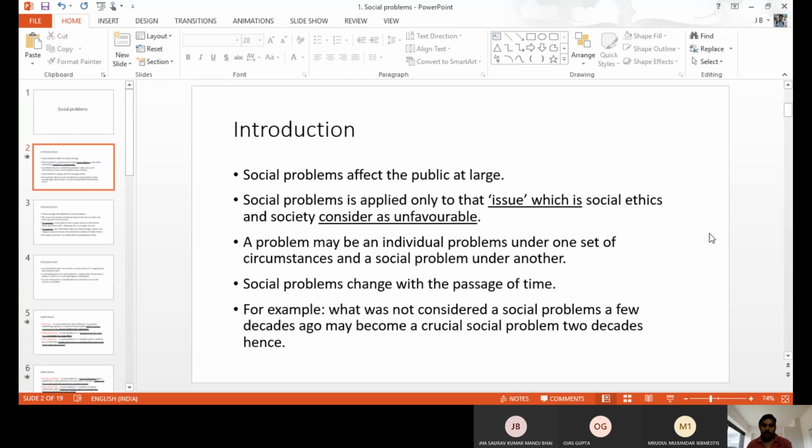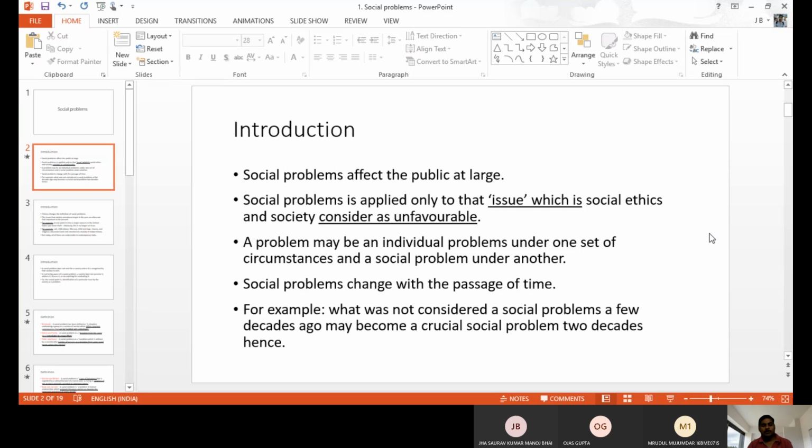Like for example, caste and religious issues may be community problems only. But slowly when they spread to other people, they spread at a large level. They became a social problem. So all problems arise at a small level only, but slowly they become social problems.